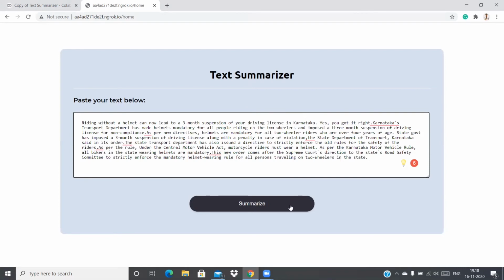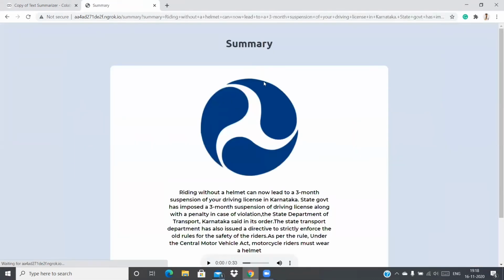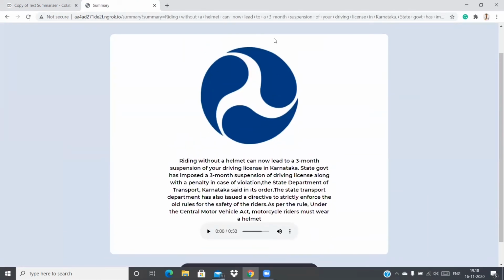So now let's check how it is getting summarized. So I've created, yeah, as you can see, this is the summarized text. You can also see the image generated. This is the Karnataka state government's transport department's logo.